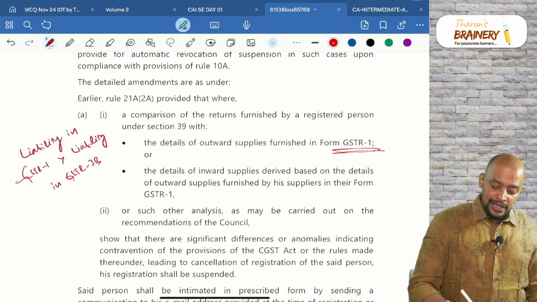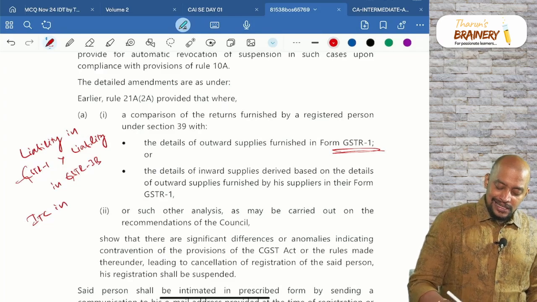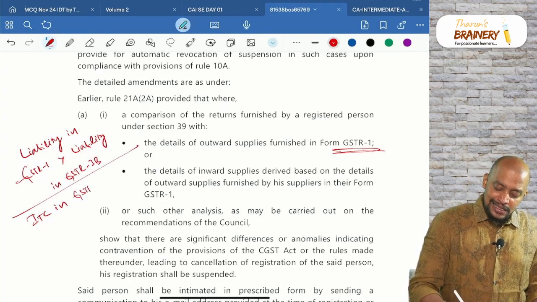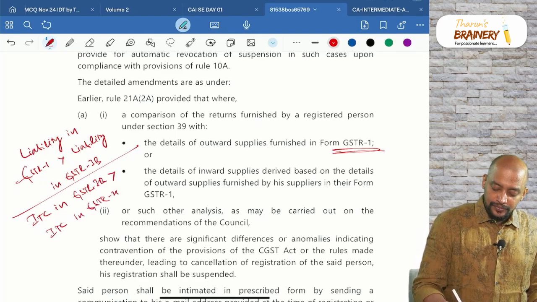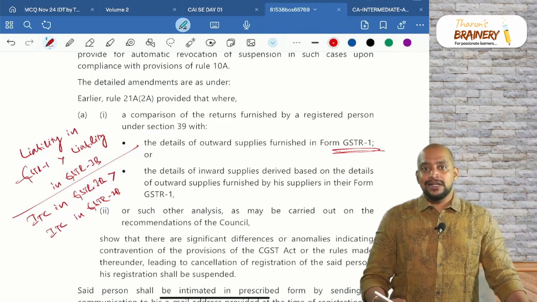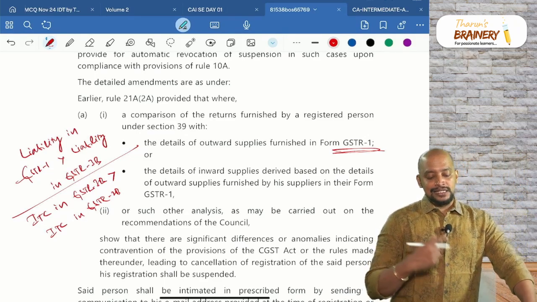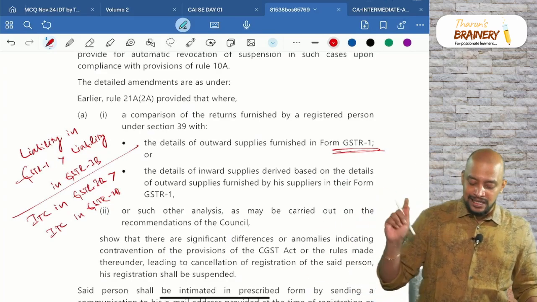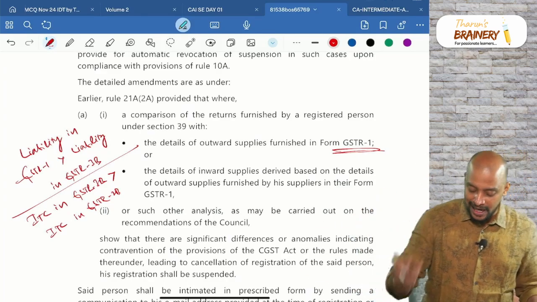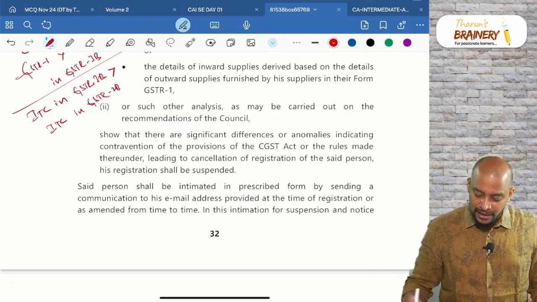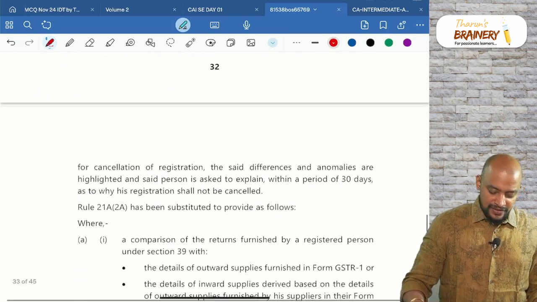or your ITC in GSTR3B is greater than ITC in GSTR2B. So, your liability in GSTR1 greater than liability in GSTR3B, or ITC in GSTR3B is greater than the ITC in GSTR2B. These are the two cases. Such other case as may be recommended by the council. So, the said person will be intimated, etc.